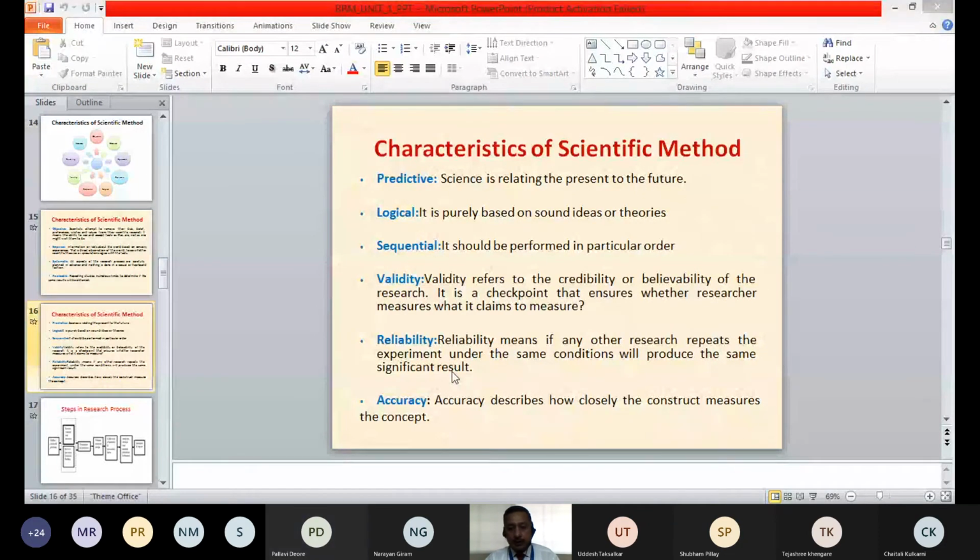Yes, sir. Reliability means repetitiveness of a particular method or research, which on repetitive conduct, we should be able to get the same type of results. That we can call the reliability of a research. It should not happen that on repetitive measurements we are getting different results.